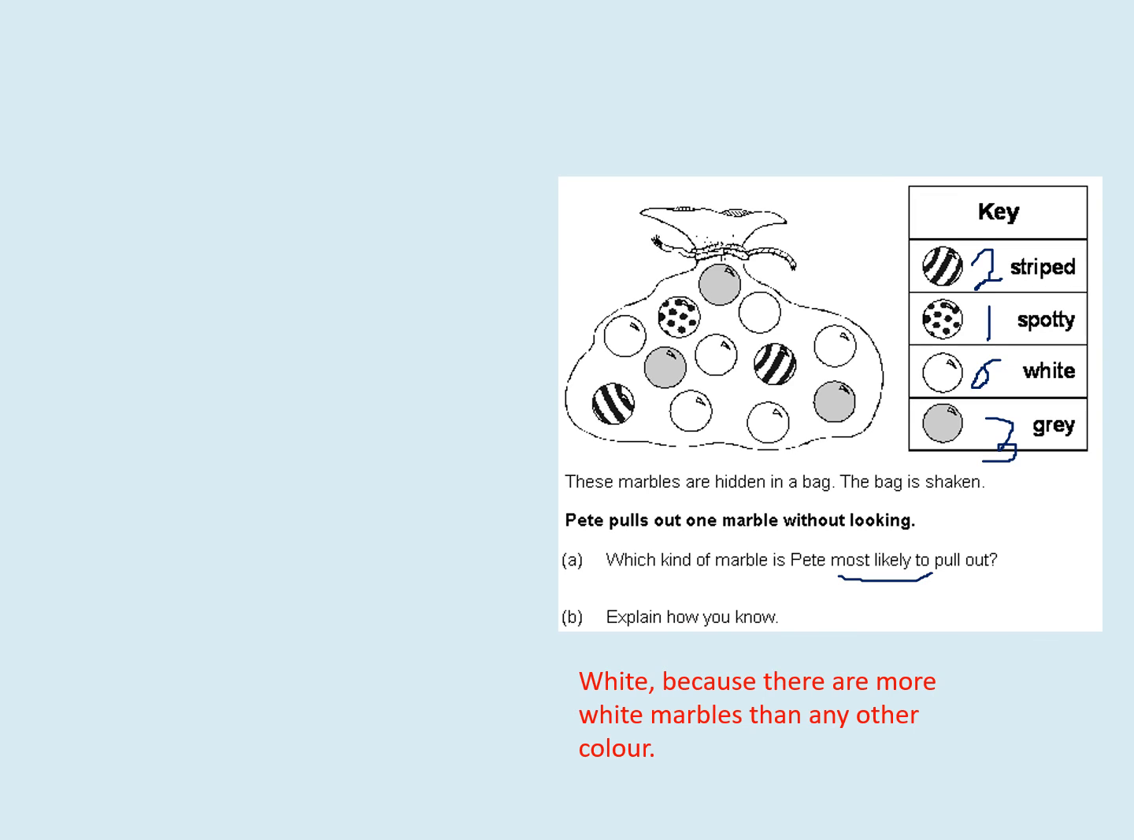The white marble. Is it necessary that white should come out? No, this is a chance. I told you the probability is chance, game theory. The high chances of getting a white. Understand? You may get spotty also, but high chances are for white.